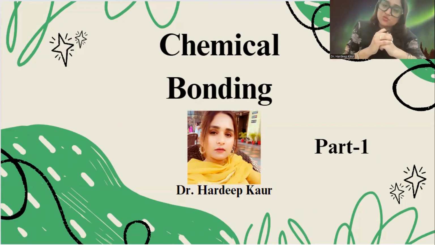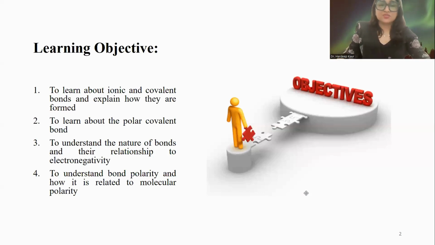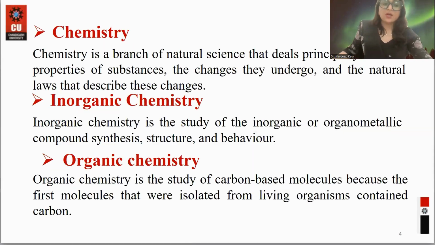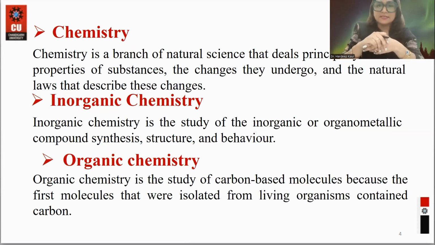Very good morning, everyone. Today I'm going to start a new series on chemical bonding, in which you will learn different concepts about matter and its physical and chemical properties. We will also learn about the bonding of atoms, covalent bonds, ionic bonds, their polarity, the relationship between electronegativity, and many more things. I hope you will enjoy this video and get a better base to start with for chemical bonding. I'll start with a very basic definition, that is chemistry.